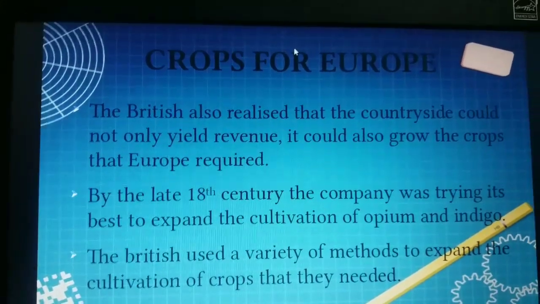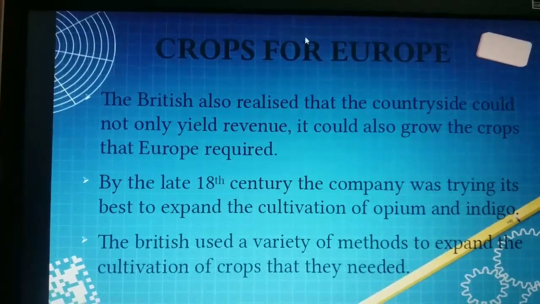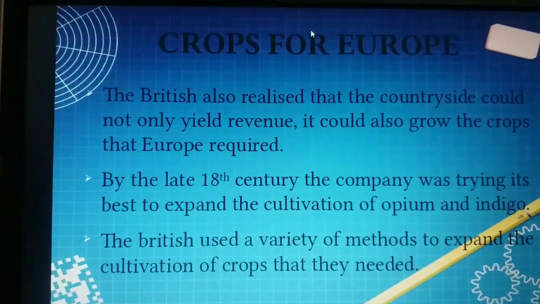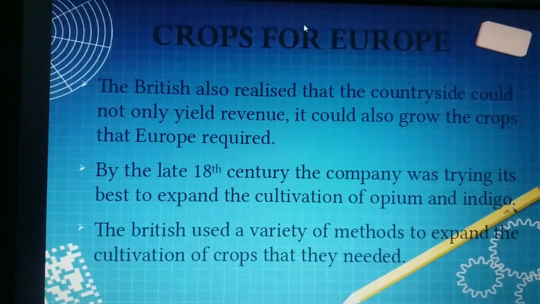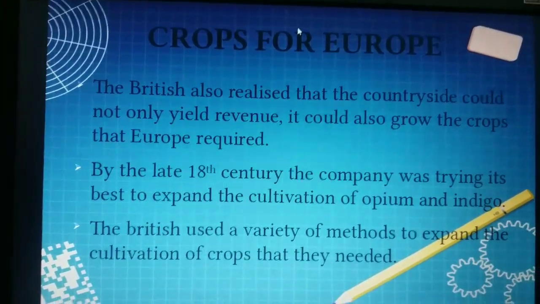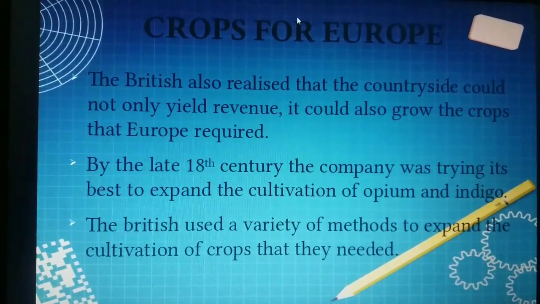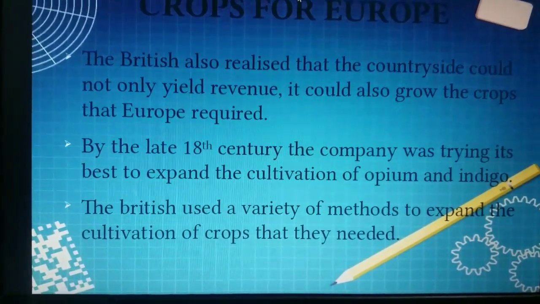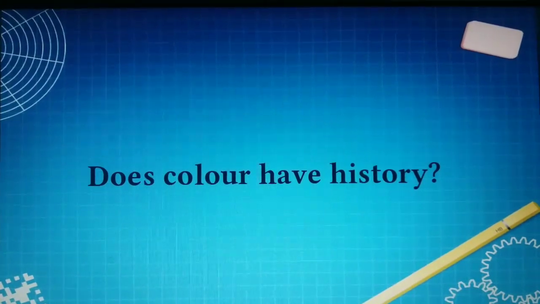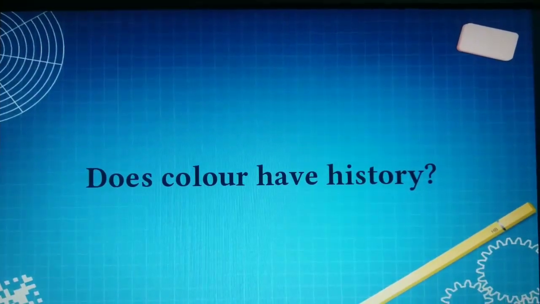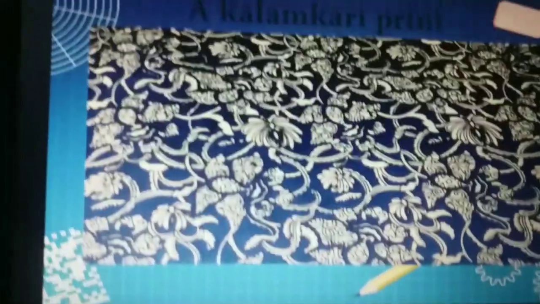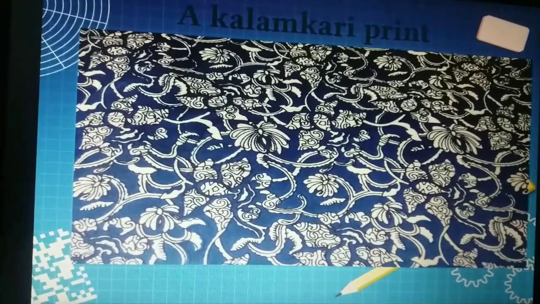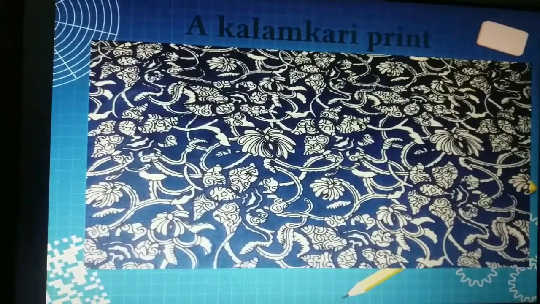After that, the British used a variety of methods to expand the cultivation of crops that they needed, right? So let us take a closer look at the story of one such crop, one such method of production. Children, let me show you two pictures here. The two images of cotton prints. The first one shows a Kalamkari print created by weavers of Andhra Pradesh.